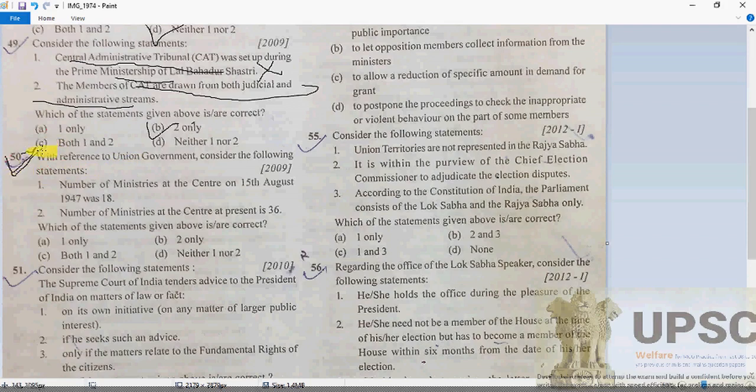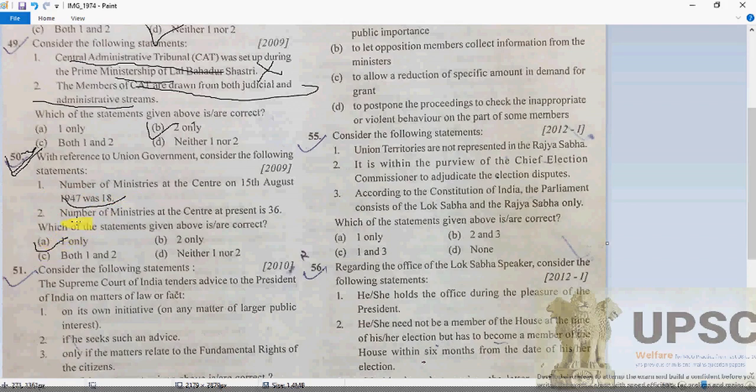With reference to the Union government, consider the following statements: the number of ministries at the center on 15 August 1947 was 18. Is it a fact? Yes, there were 18.